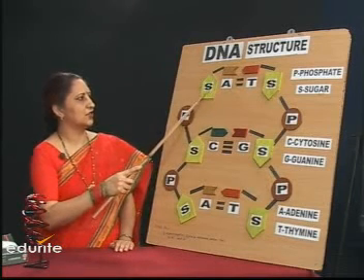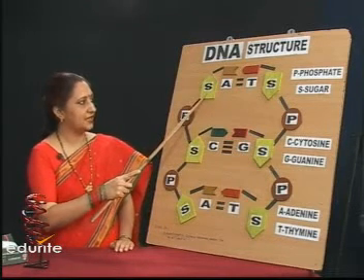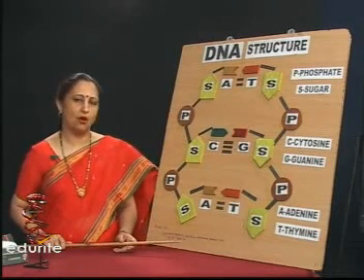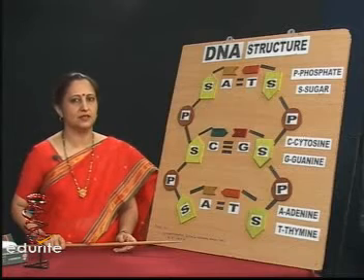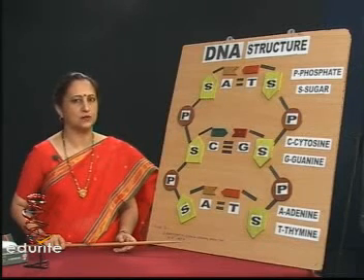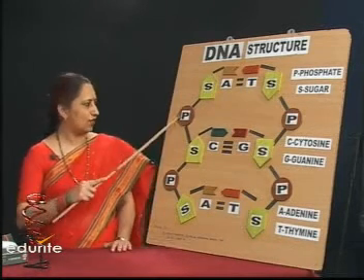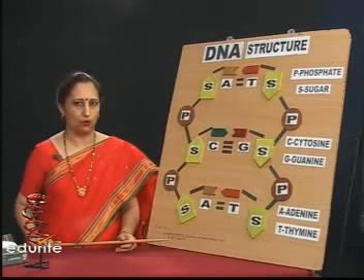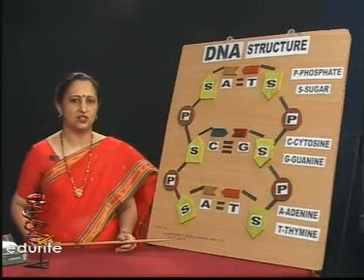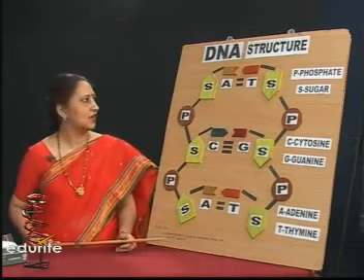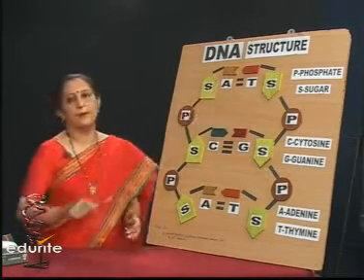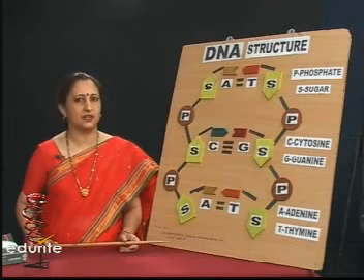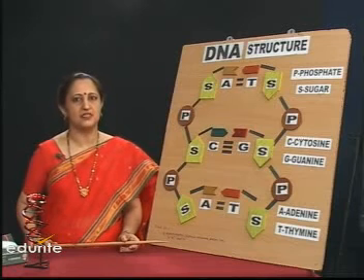Let's first begin with the sugar molecule. It's deoxyribose. Deoxyribose means one oxygen atom less than a typical sugar molecule, that's a pentose molecule. Now phosphate, it is represented by the formula H3PO4. It is trifunctional. It has three hydroxyl groups. The nitrogen bases make very interesting study. The nitrogen bases are the derivatives of the aromatic benzene ring.